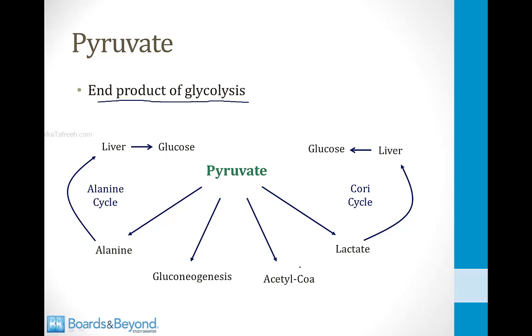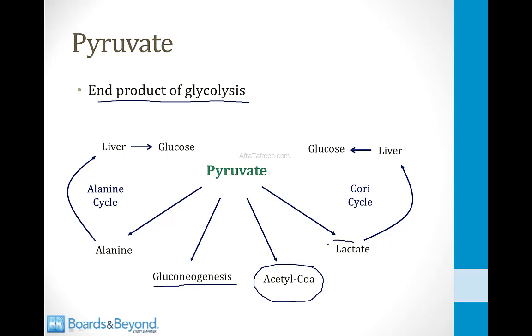As we're going to talk about in this module, it can be converted to acetyl-CoA by pyruvate dehydrogenase and then enter the TCA cycle. It can also be converted back into glucose via gluconeogenesis, and I talk about this process in the module on gluconeogenesis. There are also two other fates that you should know about for pyruvate.